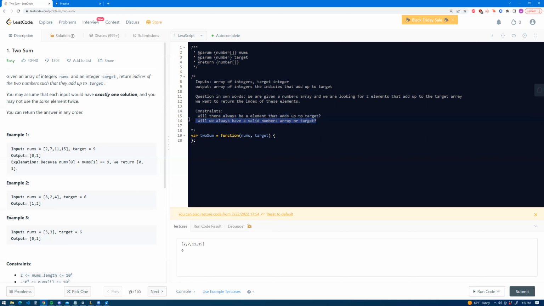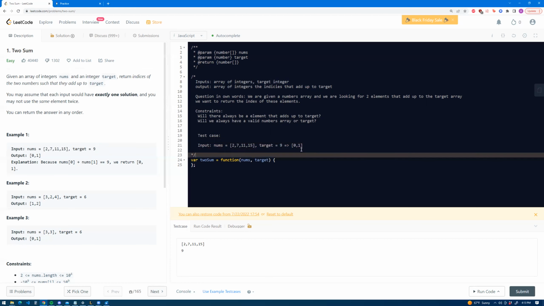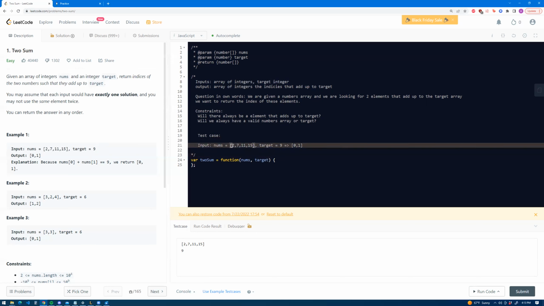After this, I would then want to write some test cases. Usually people do this at the end, but I think it's more important to write it in the beginning because it also shows how well you understand the problem. So let's copy the first input, which is going to be 2, 7, 11, 15. For this, we should get 0 and 1 because we're adding 2 and 7, and that gives us 9. We just want the indices, so it's the first element and the second, which is 0 and 1.